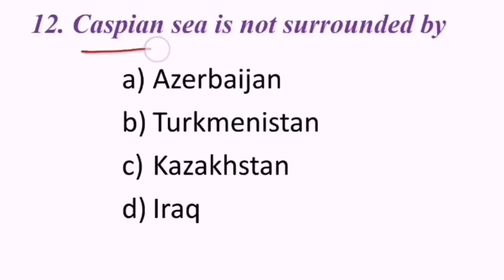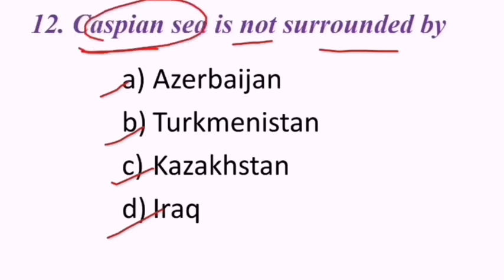Next question reads, Caspian Sea is not surrounded by Azerbaijan, Turkmenistan, Kazakhstan, Iraq. So Caspian Sea is very important. We should understand which countries surround it. Look at this. Kazakhstan is there, Turkmenistan is there, Azerbaijan is there, but Iraq does not surround this Caspian Sea.